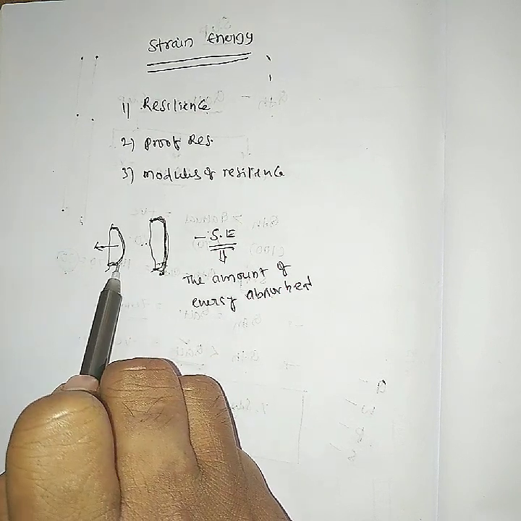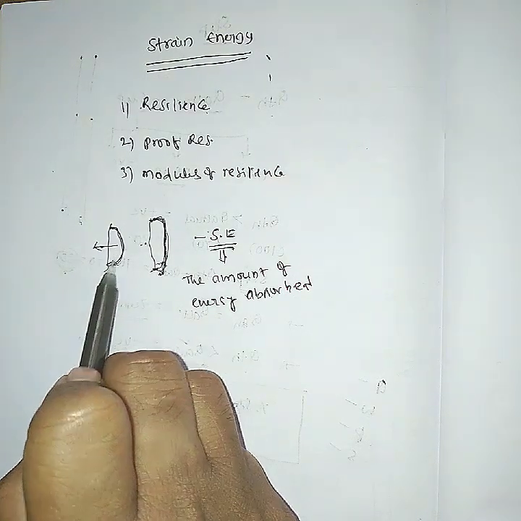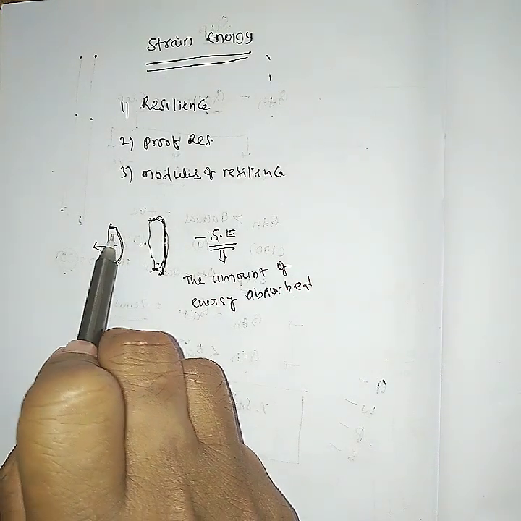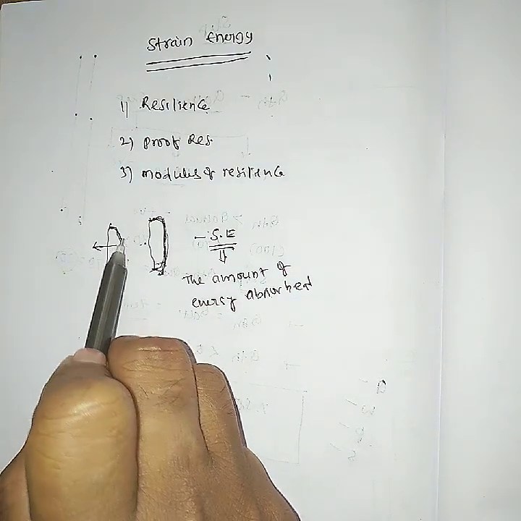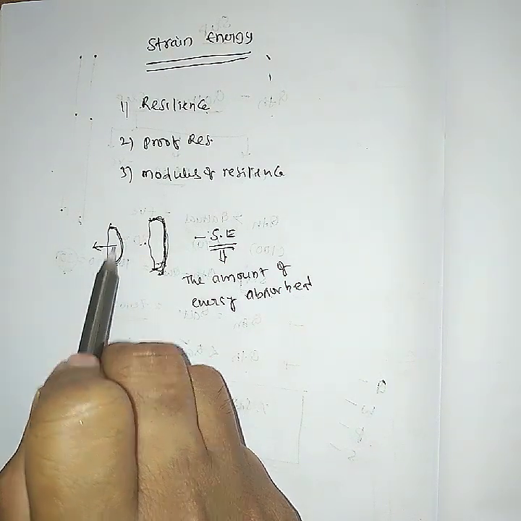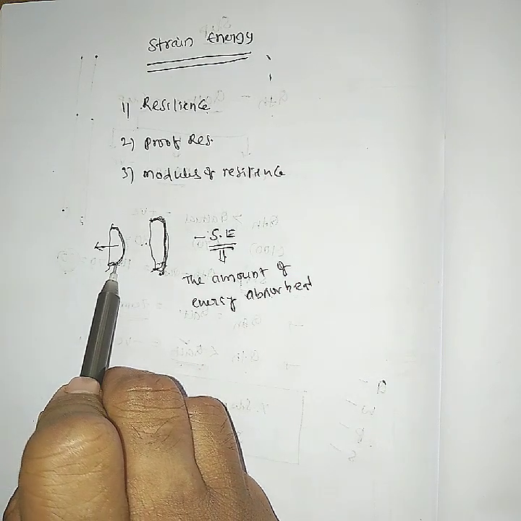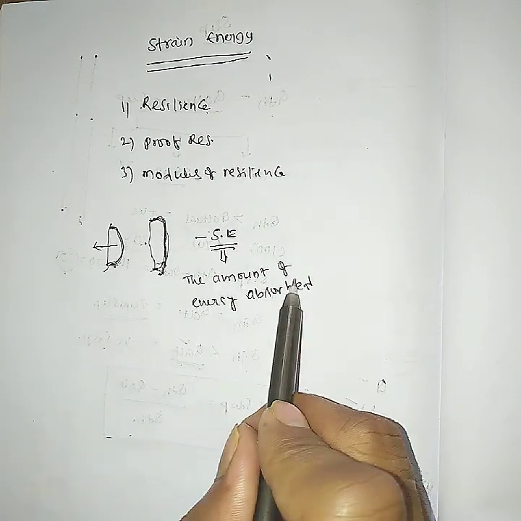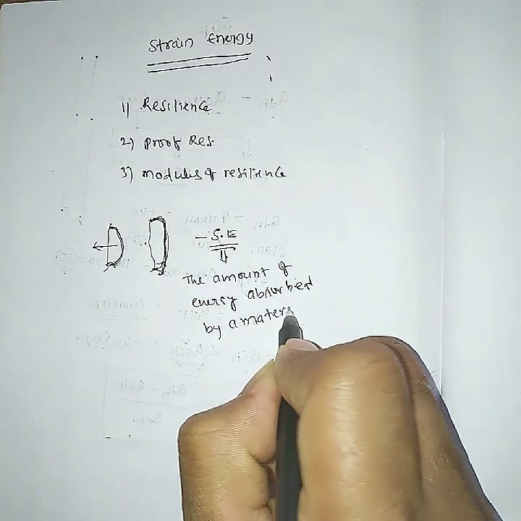Whenever you stretch it back, it changes its position, and it gains and stores some energy. By absorbing energy it changes its shape, and that deformation happens. The amount of energy absorbed by a material is called strain energy.